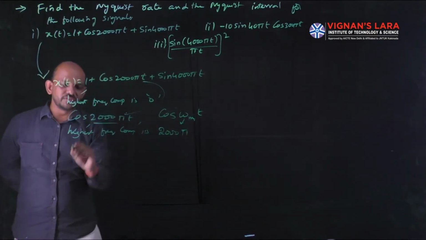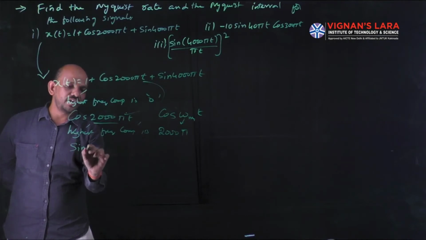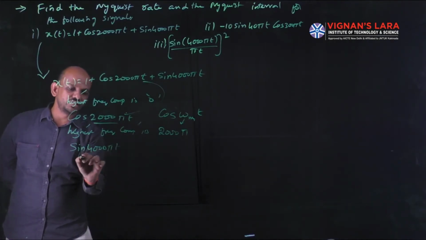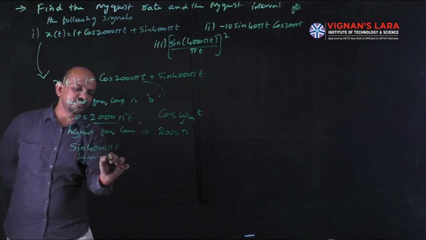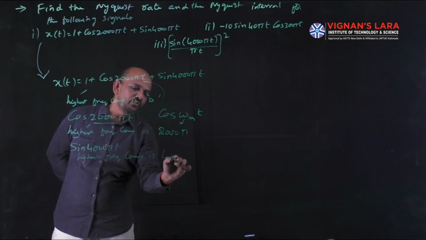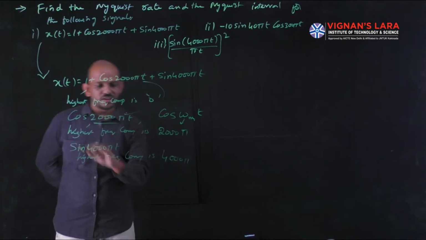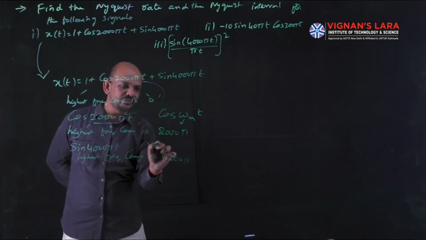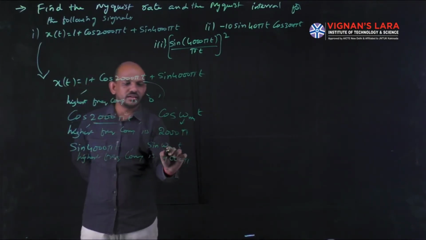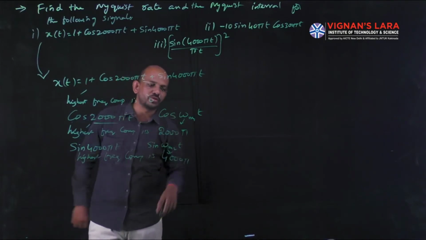And next, the third one, sine 4000 pi t. In this, the highest frequency component is 4000 pi. This also you can represent with the standard signal sine omega m2 t. So here omega m2 is 4000 pi.